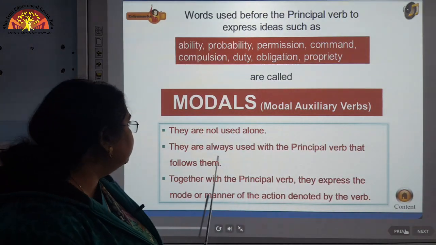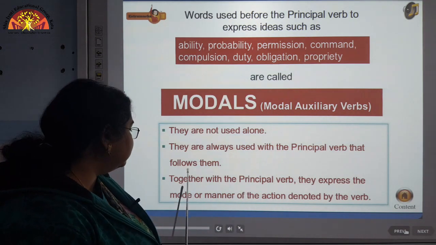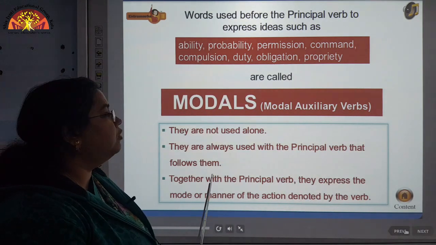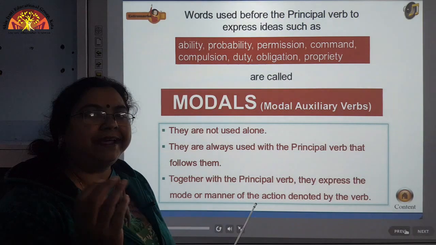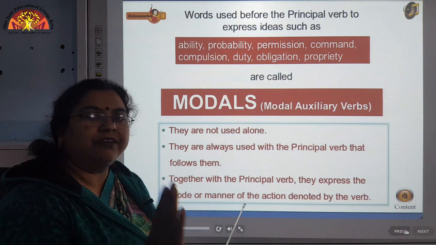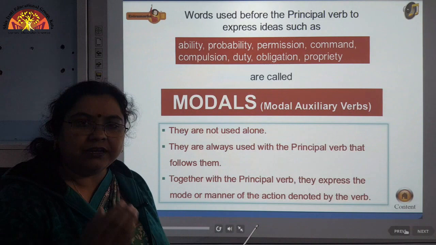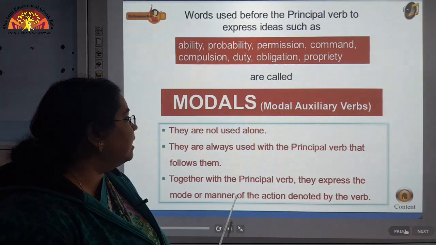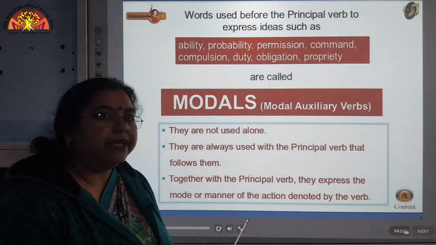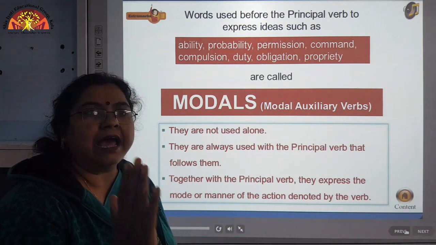shall, should. First of all, they are not used alone. The next aspect is that they are always used with the principal verb that follows them. Principal verb is the main verb. This is the helping verb. So you have to understand the difference between the helping verb, that is the auxiliary verb, the modal, and the principal verb along with which it is used. So there will be a main verb, like I can write.